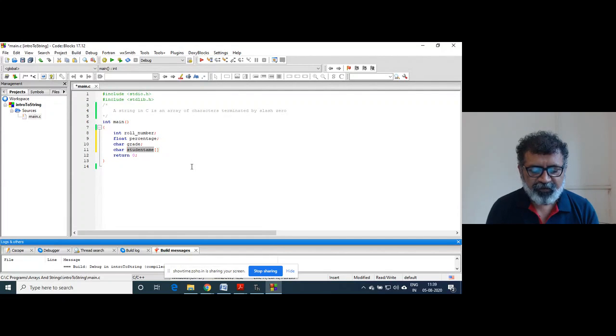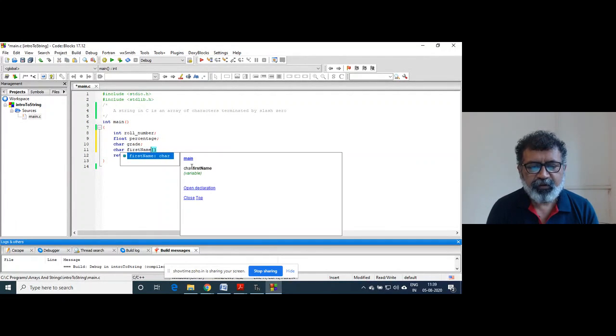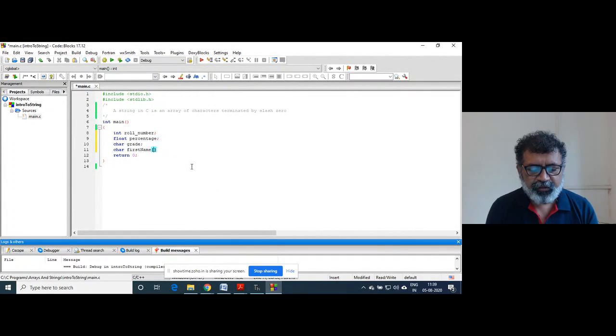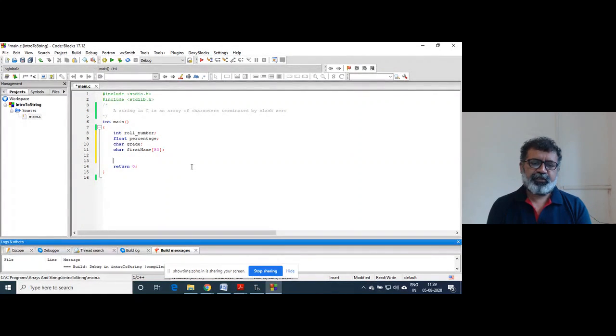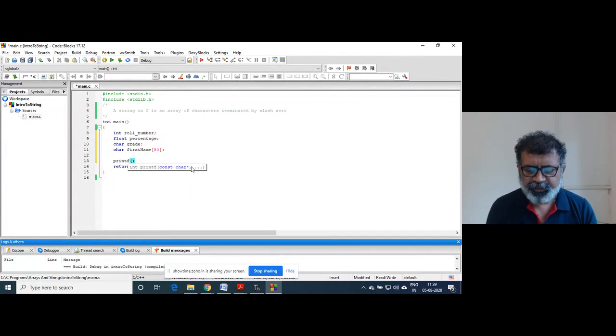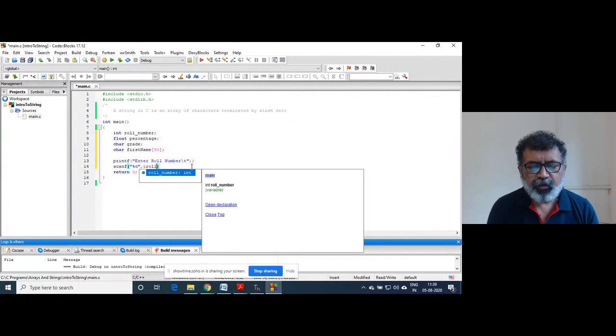We'll take first name, right? And the tentative size of an array like this. So what we will do, we will take the input and print the output. That's it. We won't do too much here. So printf "enter roll number", right? Scanf %d and roll number.